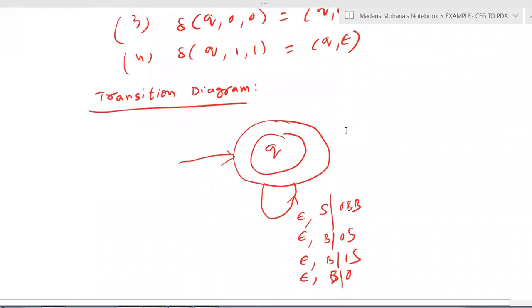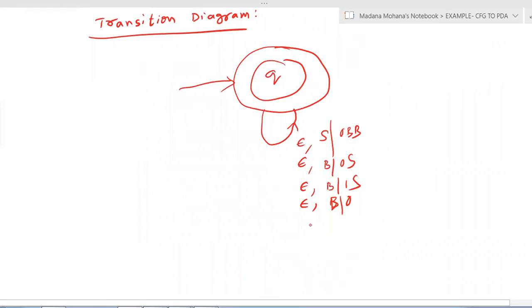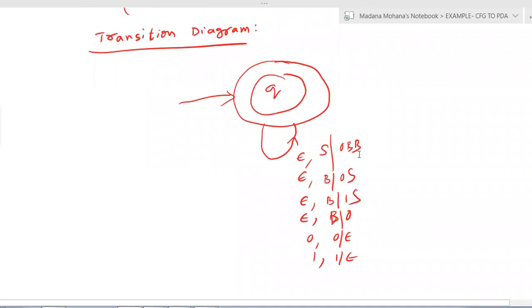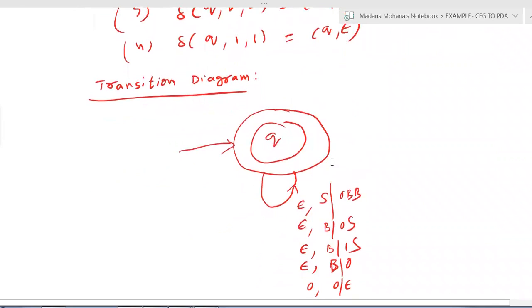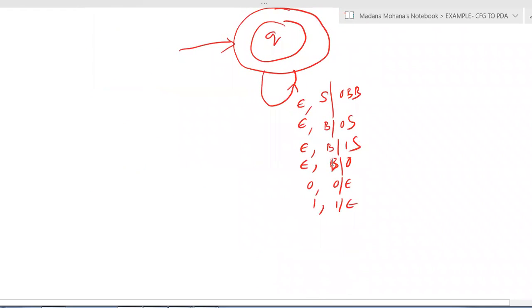Then third and fourth. Your input is 0, the stack also contains 0, and that is replaced by null, that is a pop. Then 1 by null. Now see all transitions are included here. So now this is the transition diagram.